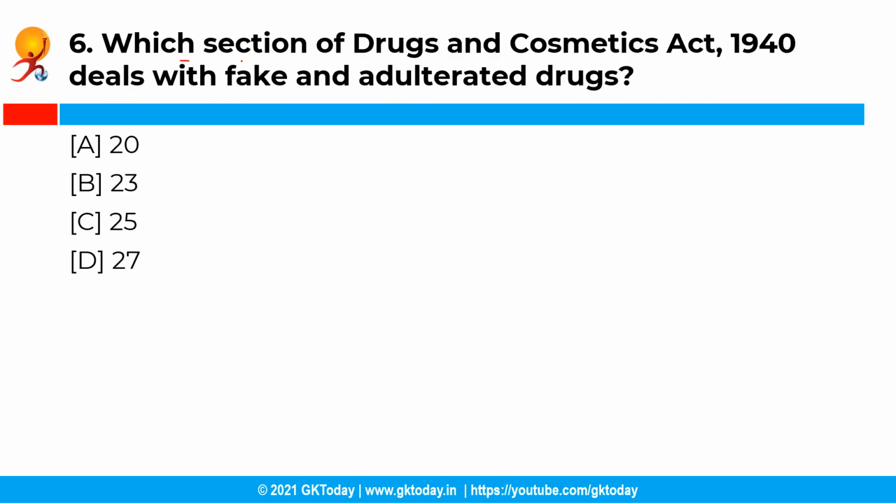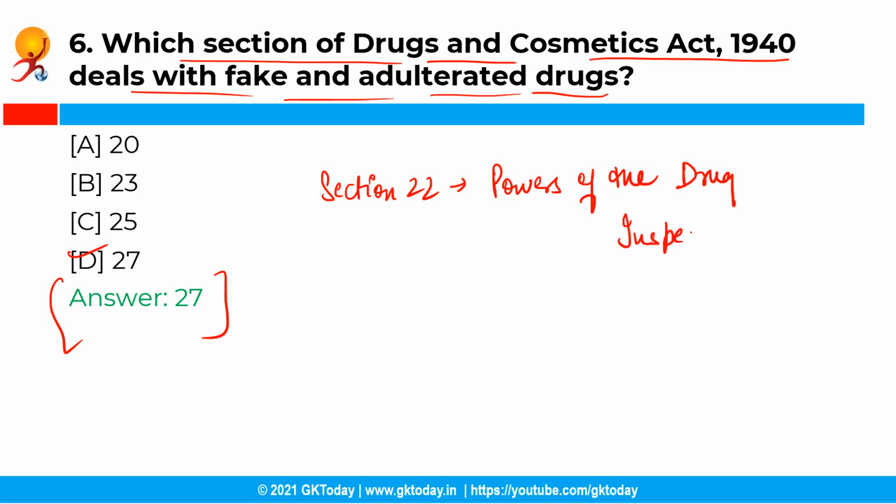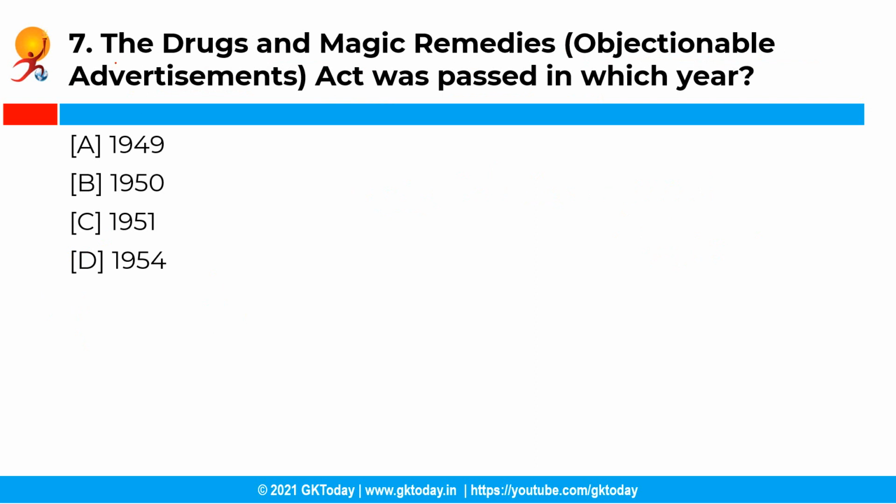So which section of Drugs and Cosmetics Act of 1940 deals with the fake and adulterated drugs? Now you have the following options and the correct answer is option D, that is 27. So the section 27 of Drugs and Cosmetics Act of 1940 deals with the fake and adulterated drugs. Further, the section 22 of the Act defines the powers of the drug inspectors, whereas the section 23 defines the strict procedure which should be followed by the inspectors in the instances of any raids. Moving ahead with the next question.